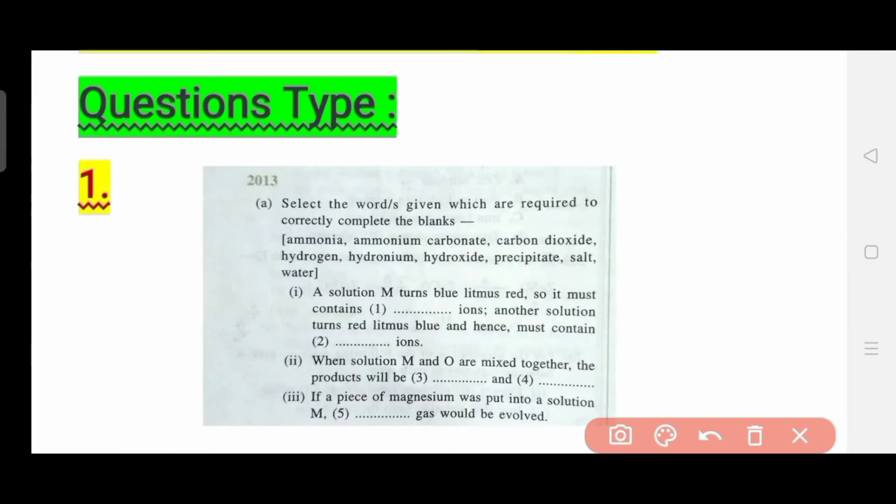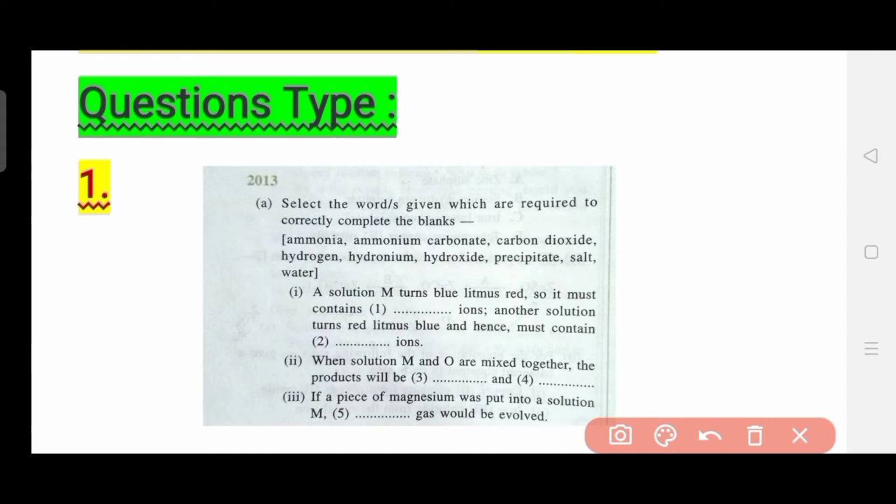Now let us directly jump into the different question types which can be asked from this chapter. Particularly in this chapter, there are numerous kinds of questions which can be made, and many questions can be carved out of it. But the important, frequent ones which have been coming from past years, those I have provided you. So let us see all of them one by one.